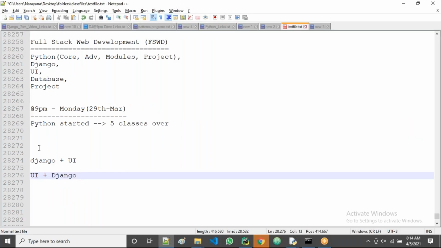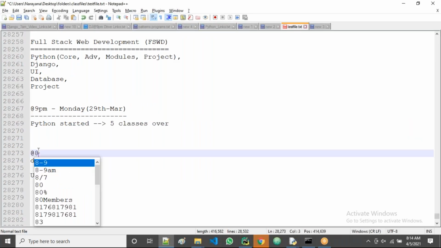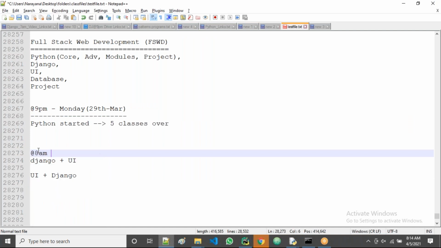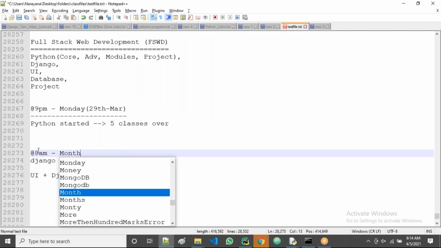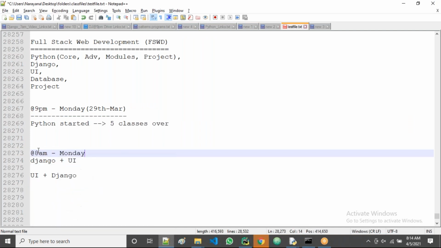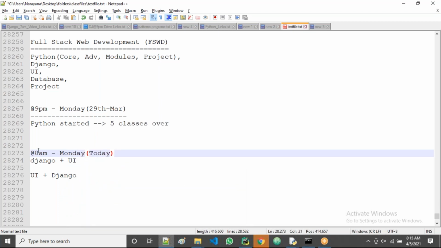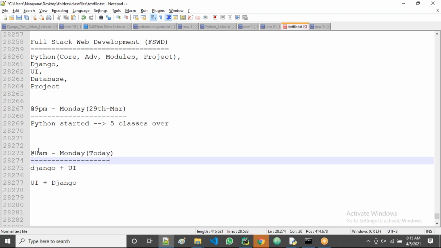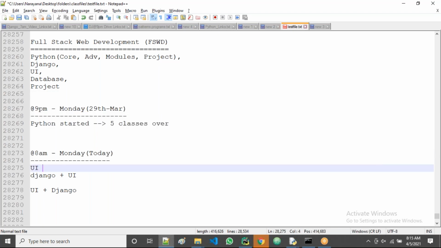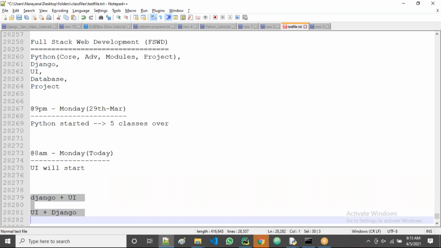So in the morning at 8 a.m., from this Monday, which means today, from today onwards, we are starting UI. UI will start now in this batch.